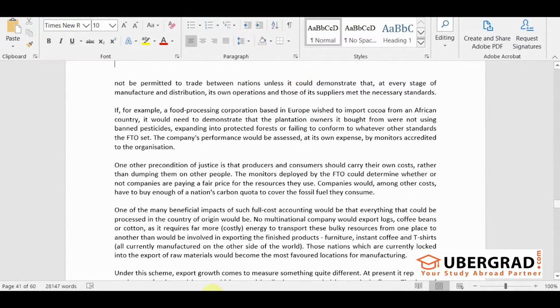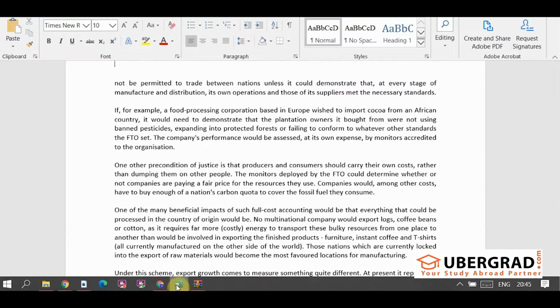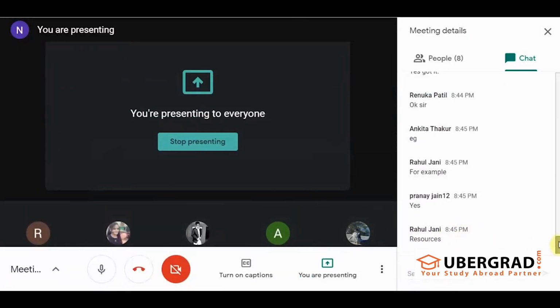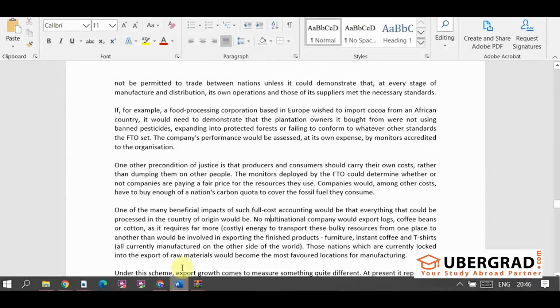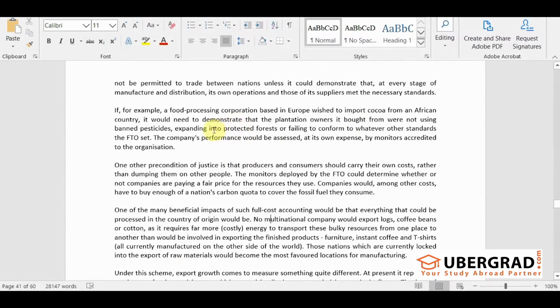No illegal dash were used. What should not be used? No, Rahul, read it. Try to understand. Okay, good. Yes, so instead of banned, they have used illegal in the question, right? So banned pesticides. They should not use banned pesticides.